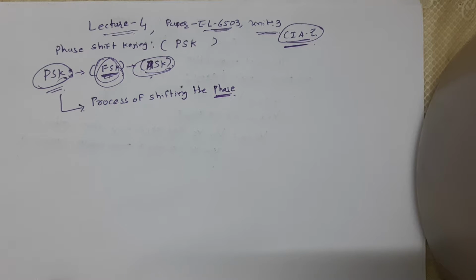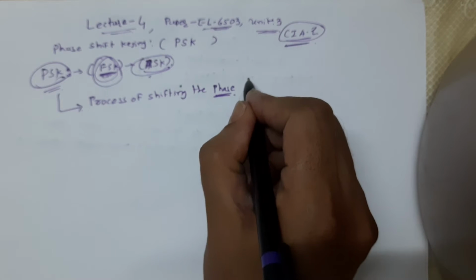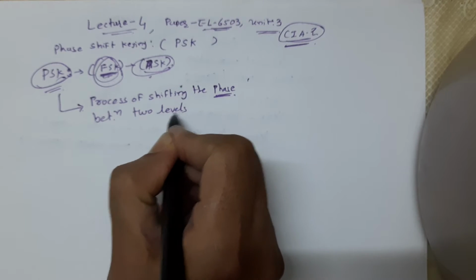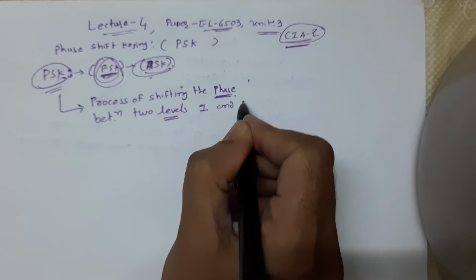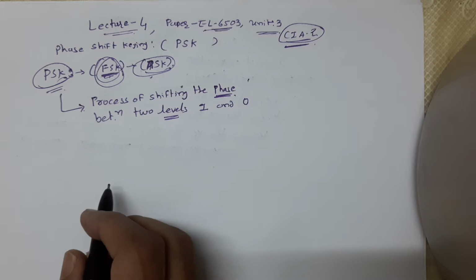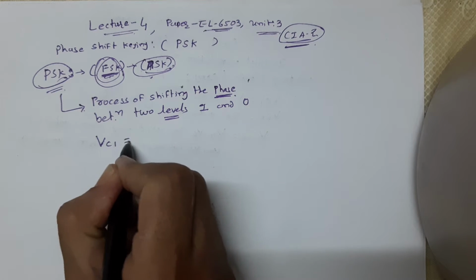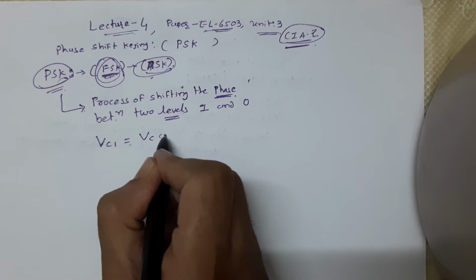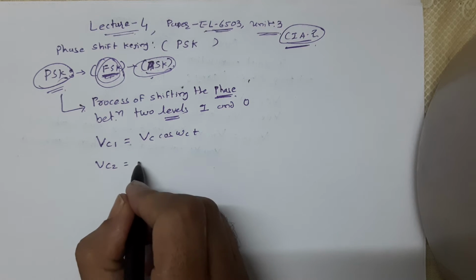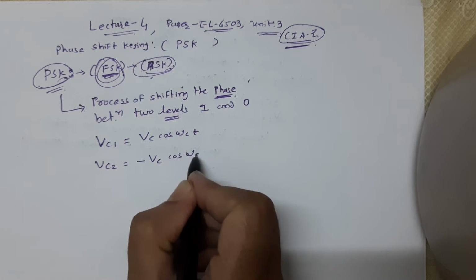Here, the process of shifting the phase of the carrier signal between two levels, 1 and 0, depends on whether 1 or 0 is to be transmitted. So here there are two carrier waves. The first one is VC1, equal to VC cos omega Ct. The second carrier VC2 is equal to minus VC cos omega Ct.